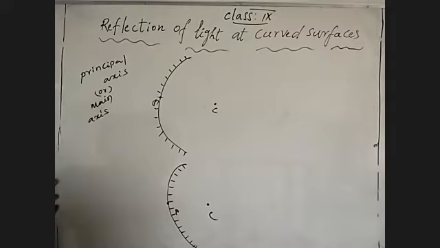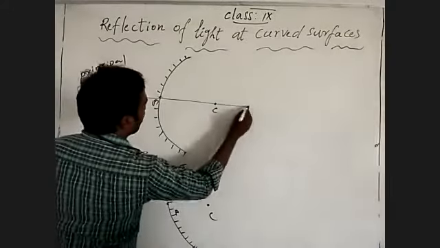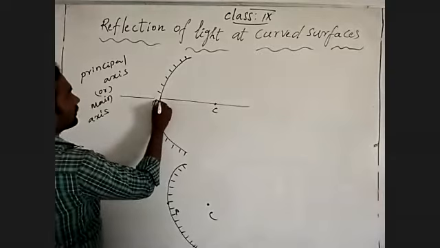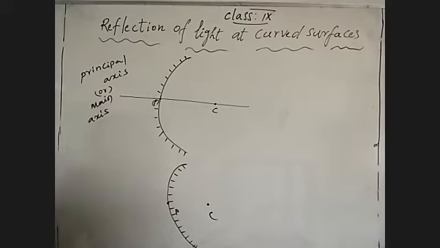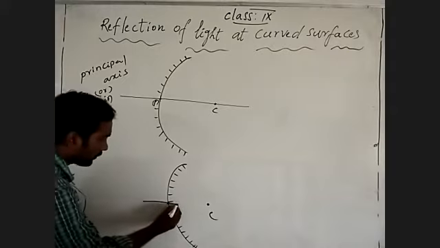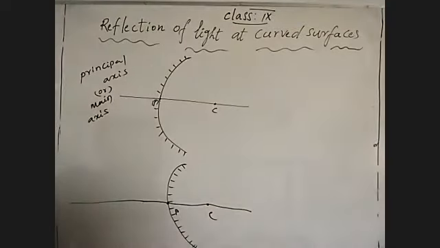A line passing through the pole and center of curvature is nothing but the principal axis, or main axis.